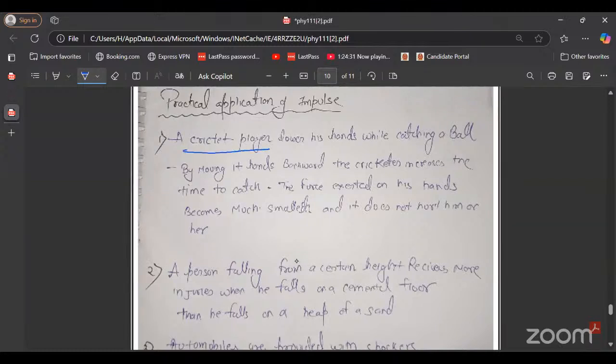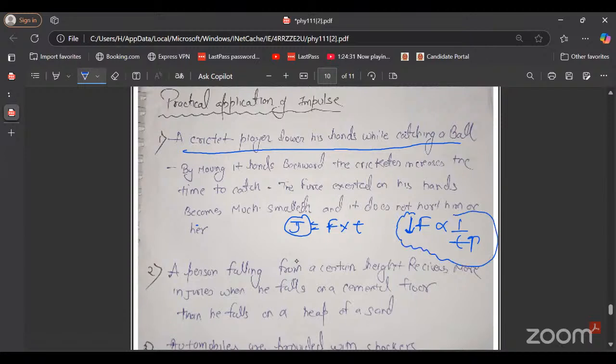A cricket player lowers his hands while catching a ball. Why is he lowering his hands? Because we know that impulse J is force into time. If impulse is constant, force is inversely proportional to time. Lowering his hands means increasing the time. If the time increases, the force experienced on his hand will be lower. So he receives less force on his hand, and it does not hurt him.